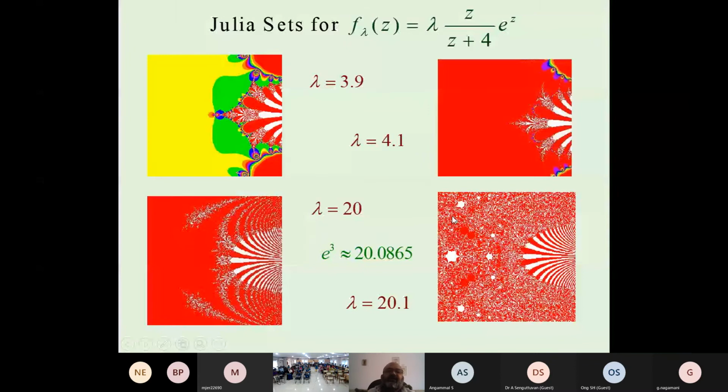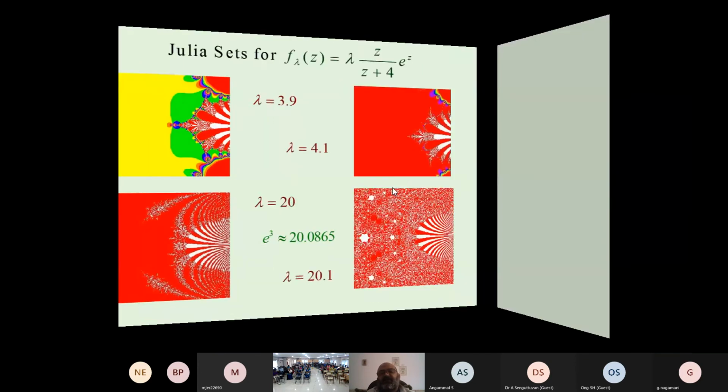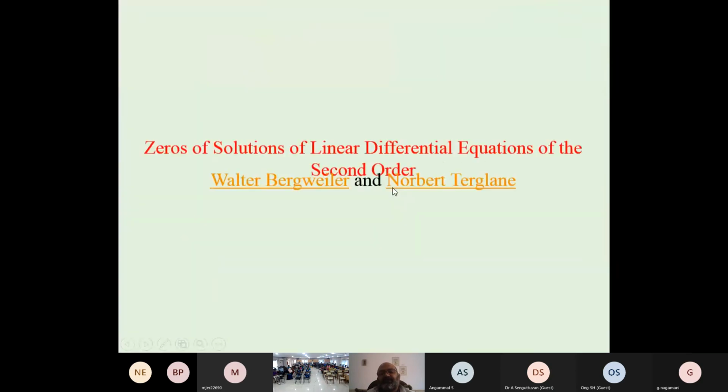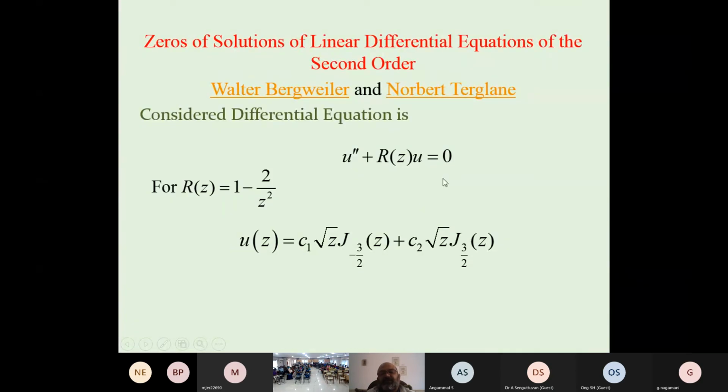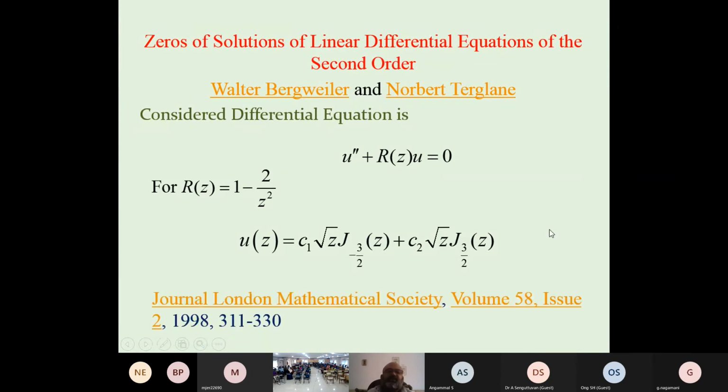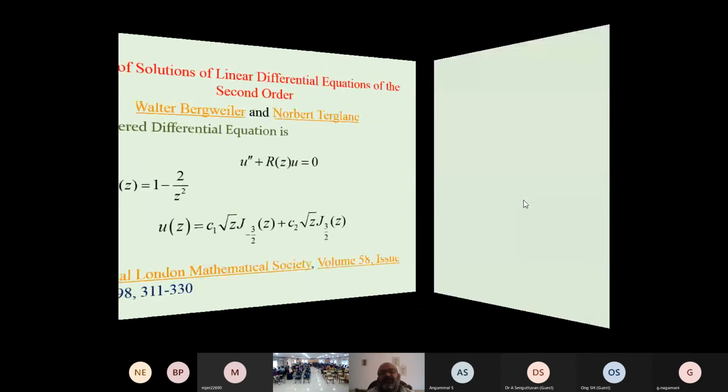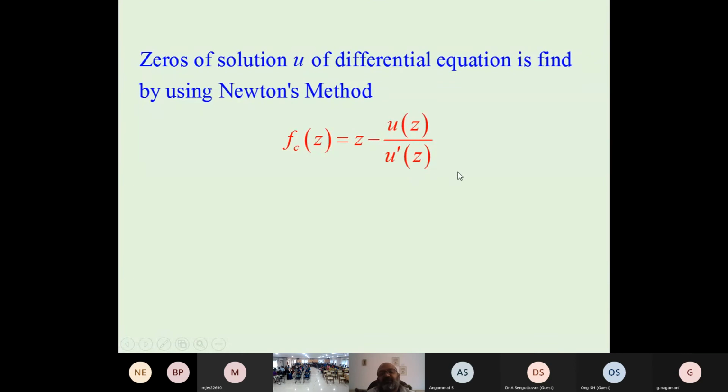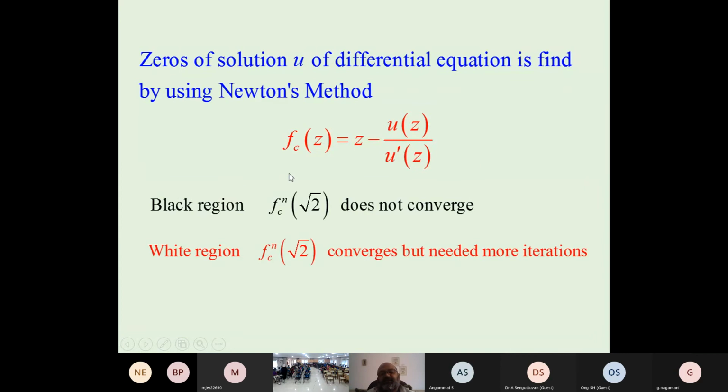If we have a second order differential equation and we study its solution, we get a solution like this. We study this solution, and through the Newton method we find how many solutions we are getting. We find the basin of the Newton method, where the roots will converge. The black region does not converge. The white region of this iteration Fn, the root will converge but needs more iterations, and gray means it converges after few iterations. We show this through pictures.